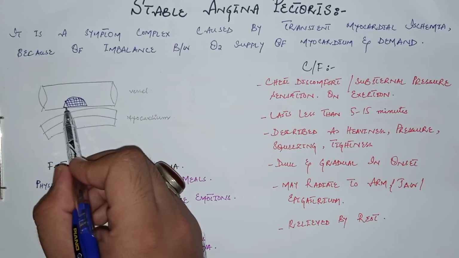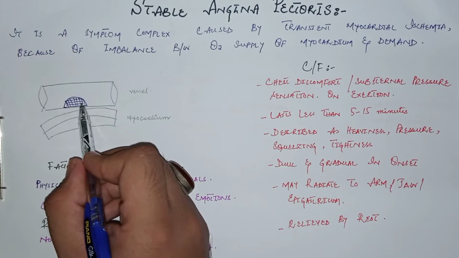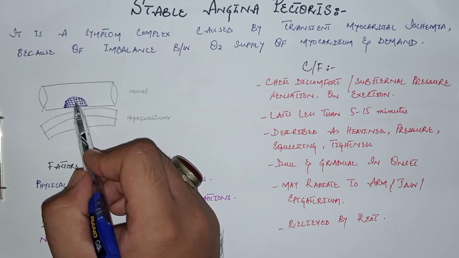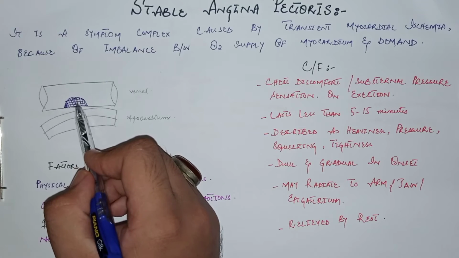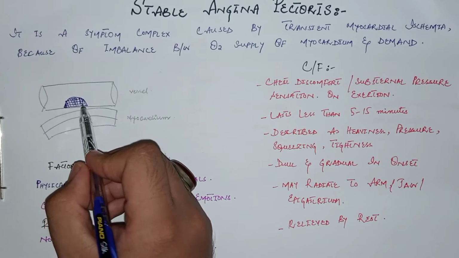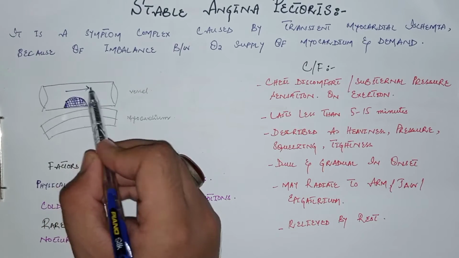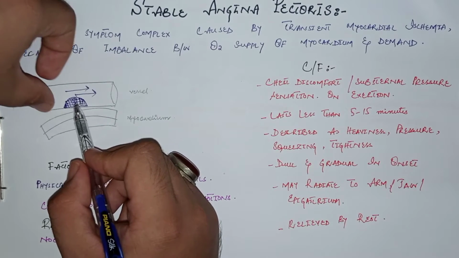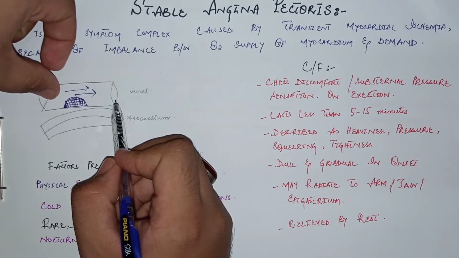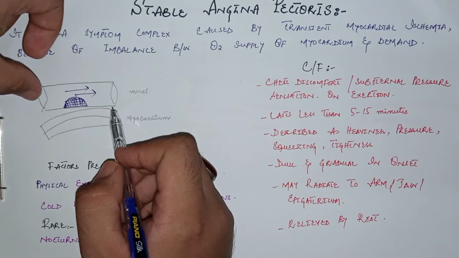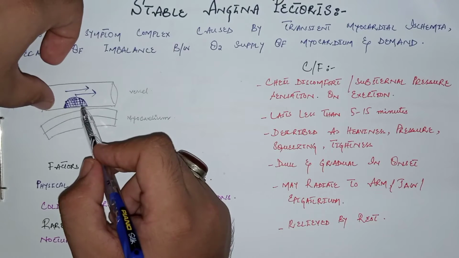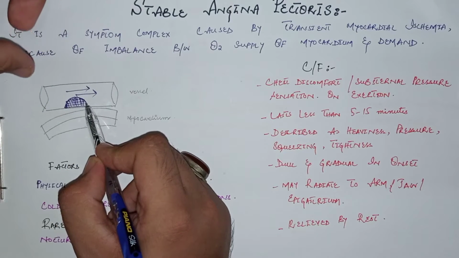In the coronary arteries, there is a fixed, or stable, atheromatous plaque present within the intima of the coronary artery. This plaque is fixed and no acute changes can occur easily because of the thick fibrous capsule of the plaque. During the resting stage, this cannot cause any problem because the remaining blood which passes through the narrow coronary artery is enough to supply the oxygen and fulfill the demand of the myocardium. But when the person does exercise or any exertional activity, there is vasodilation, but this part is still fixed and still narrow.